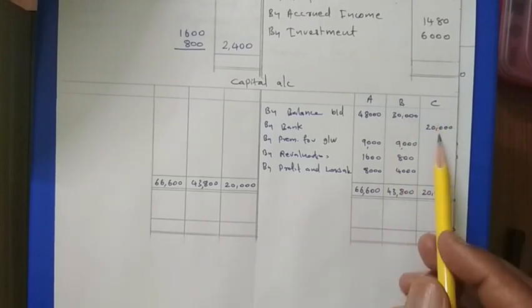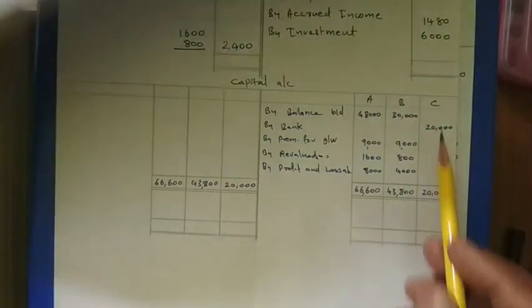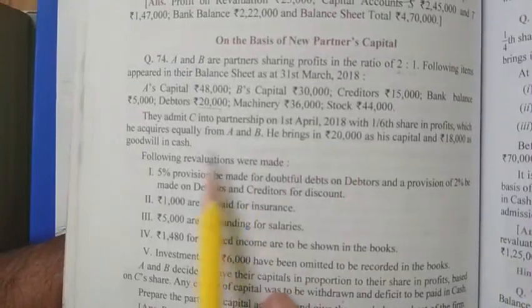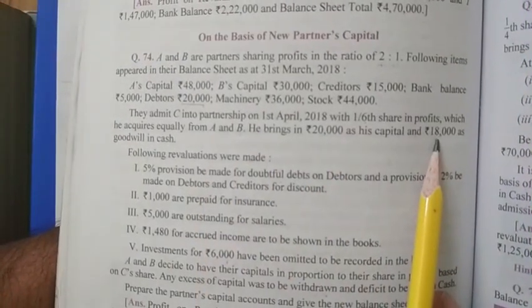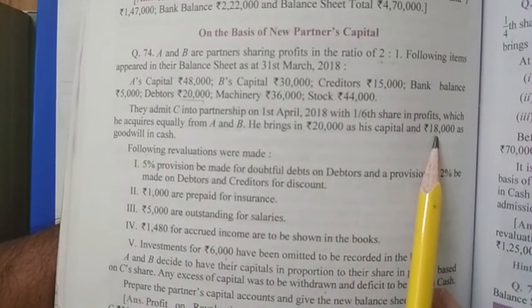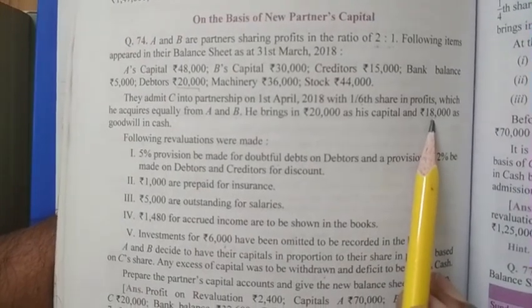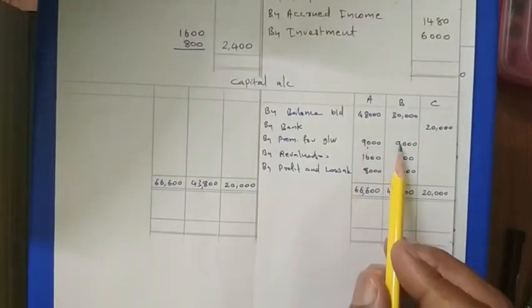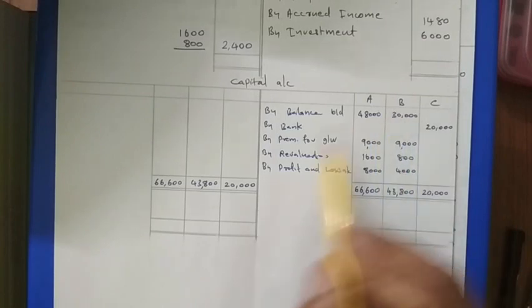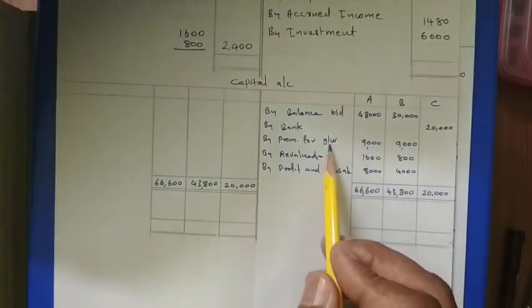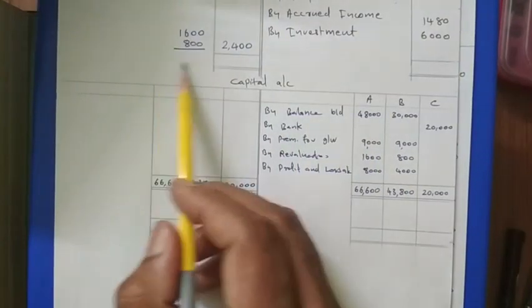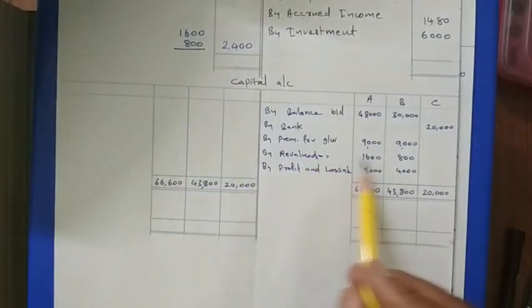New partner C is bringing 20,000. That is written. And here it is given that the new partner brings 18,000 as his share of goodwill, and the sacrifice ratio is equal. That is why the 18,000 is divided equally among the old partners. Writing it as by premium for goodwill. Then the revaluation result is taken here by revaluation.